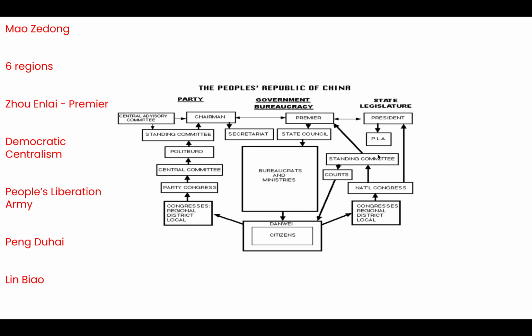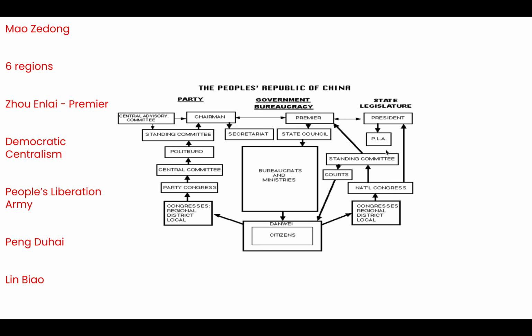Then we have this section here, which is our president and our PLA, which stands for People's Liberation Army. Now, in 1949, the president is Mao Zedong. Okay, and initially he rules the People's Liberation Army. They won the Civil War, and it starts off with 5 million soldiers, and they play a key role in the government.